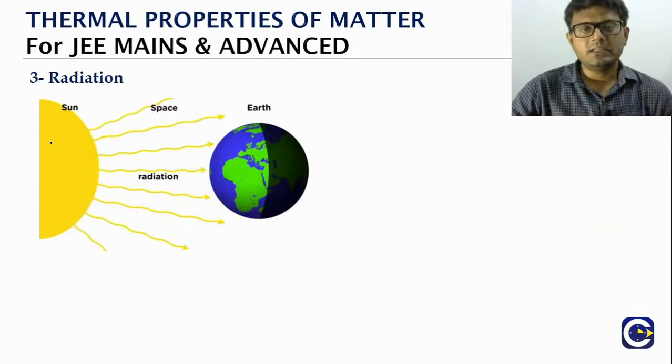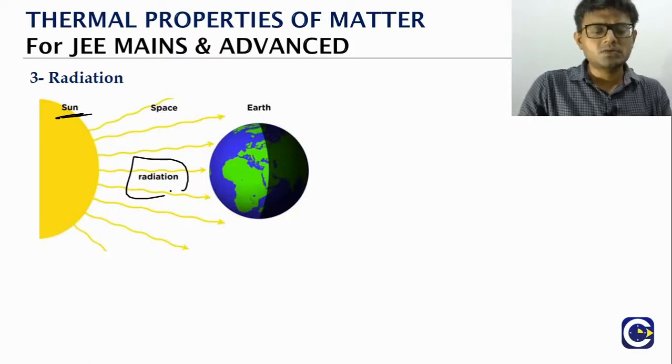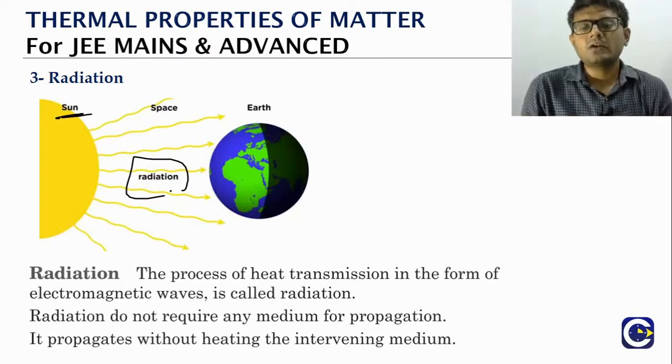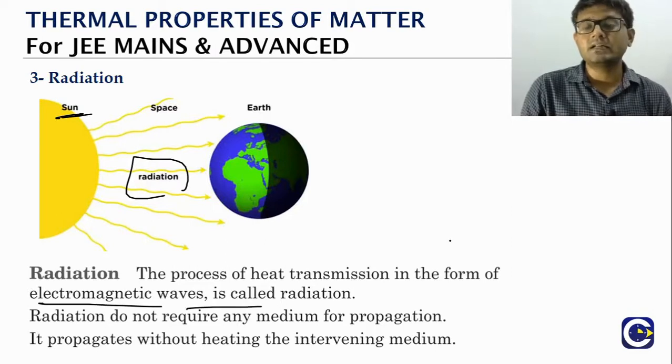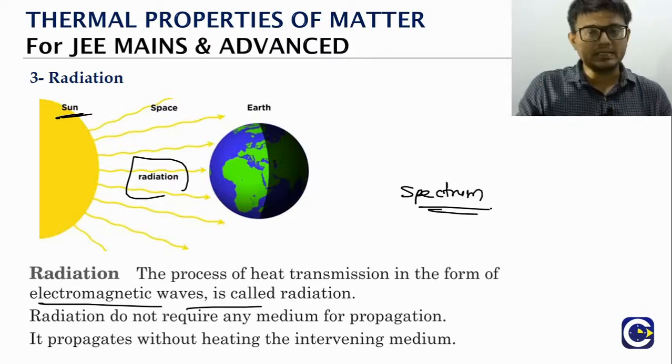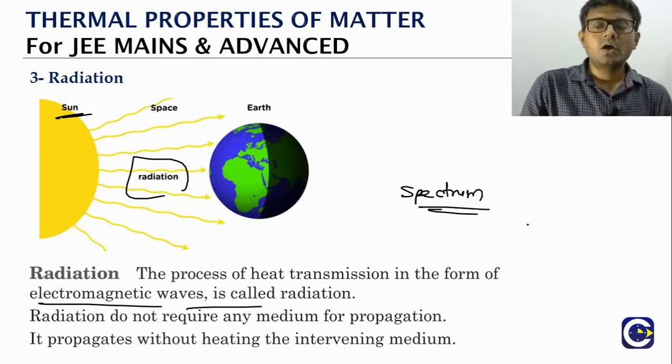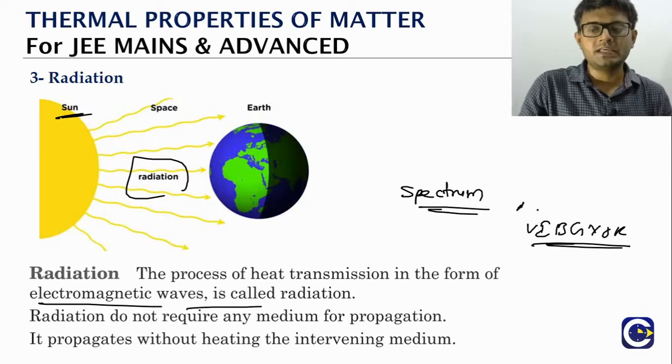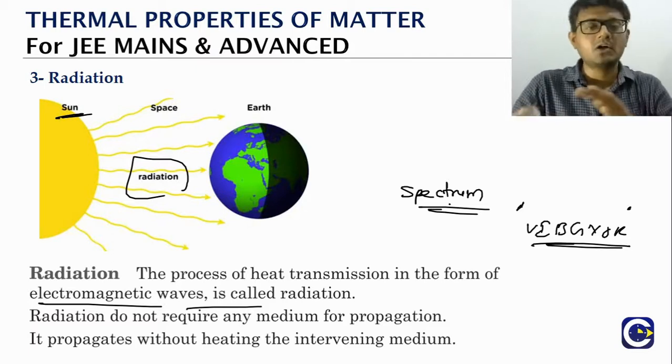Now when we look at radiation as such, we know radiation is the means by which we get the energy from the sun. So radiation means what? It's going to be in the form of electromagnetic waves. The electromagnetic spectrum, we will learn about this in +2. In fact, we'll have a full chapter on electromagnetic waves, where we'll talk about what the different components of the spectrum are and so on. What we see as visible is only one part of the spectrum. Other than that, you have ultraviolet, infrared, X-ray, gamma rays, and all these things are there. Okay, we'll talk about all of them later.